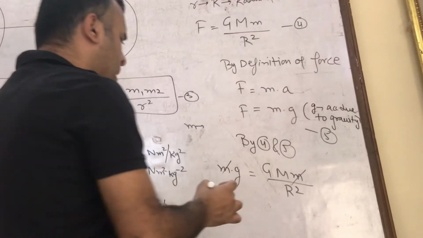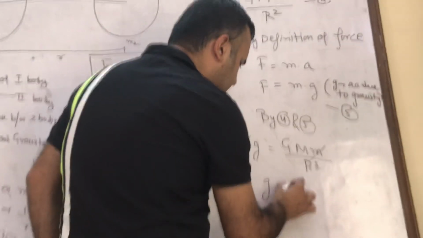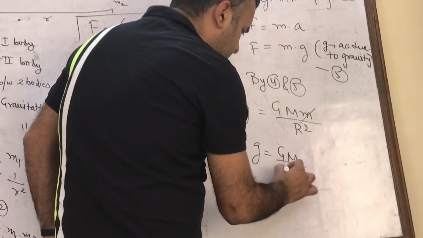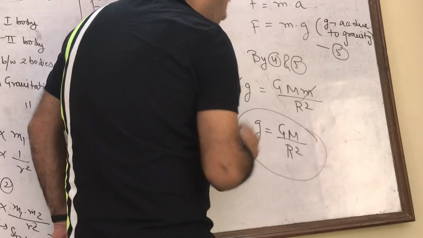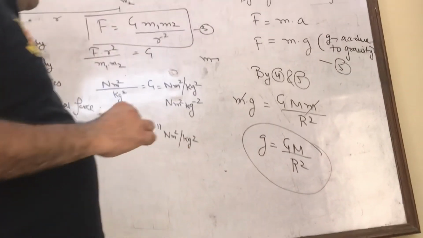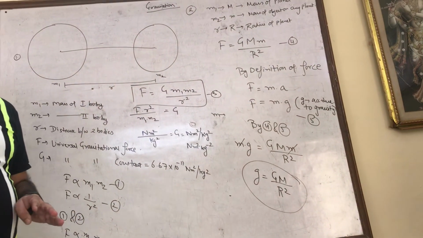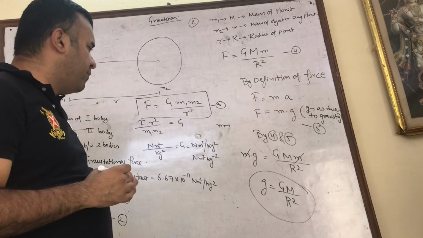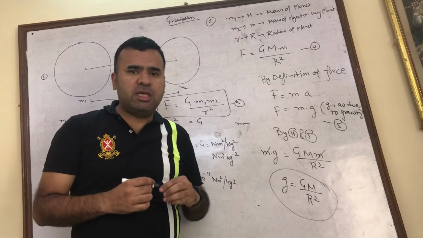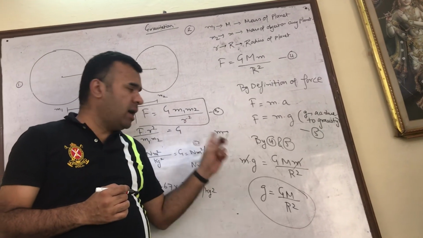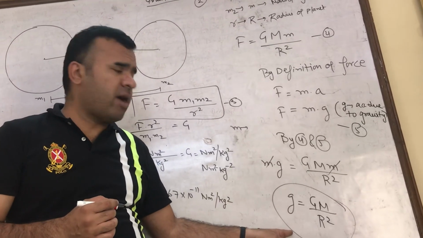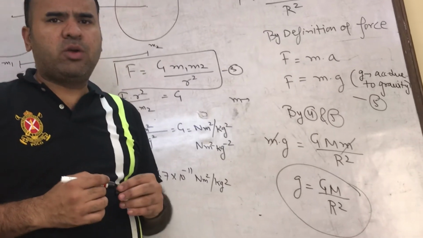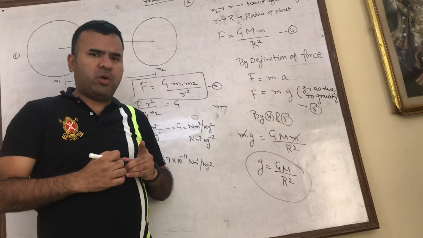So we have a new formula, students, that is small g is equal to capital G capital M upon R square. We will discuss numericals based on that also, but please note down these two formulas. Two formulas we have derived. One is capital F is equal to G m1 m2 by r square, and another is for acceleration due to gravity: small g is equal to capital G capital M upon R square.